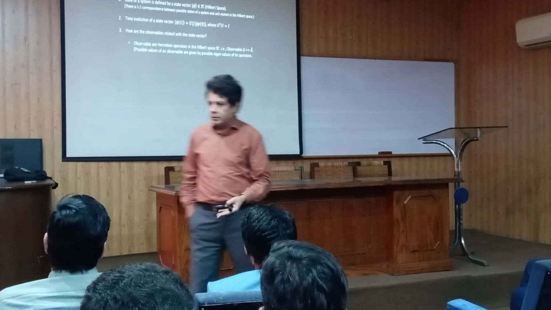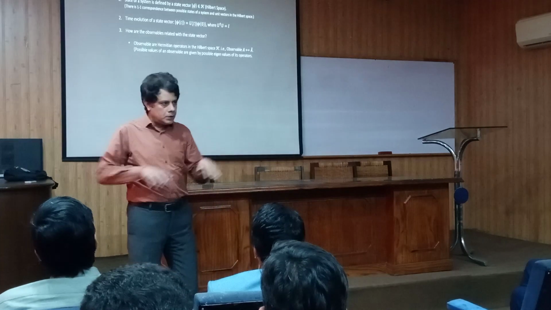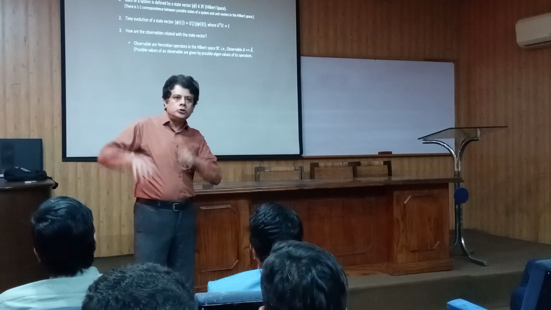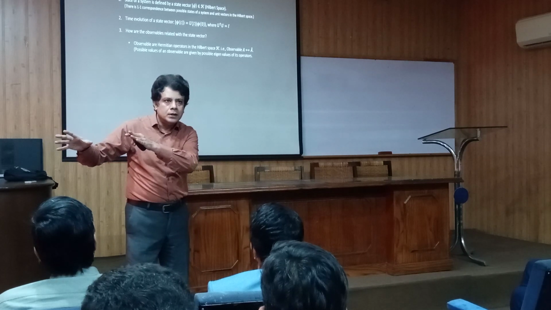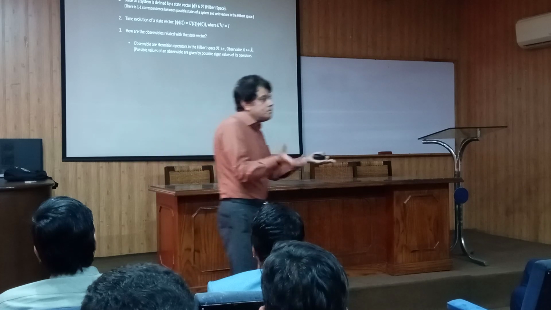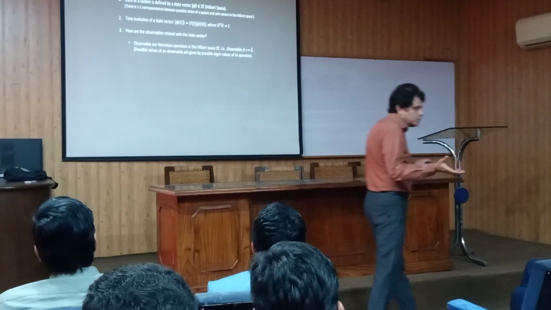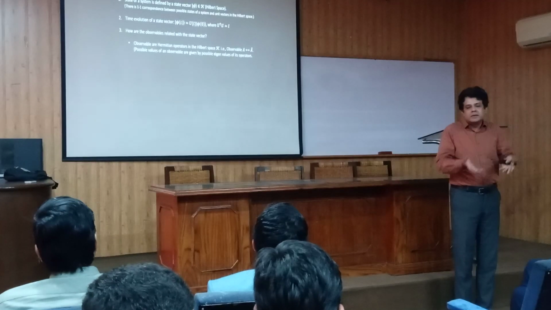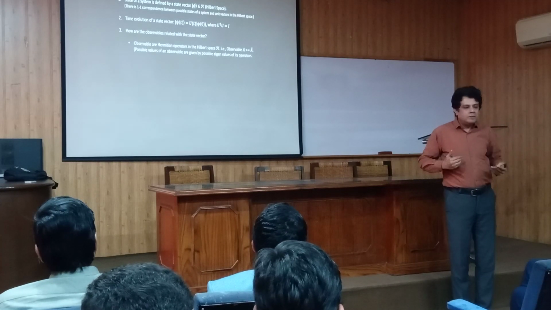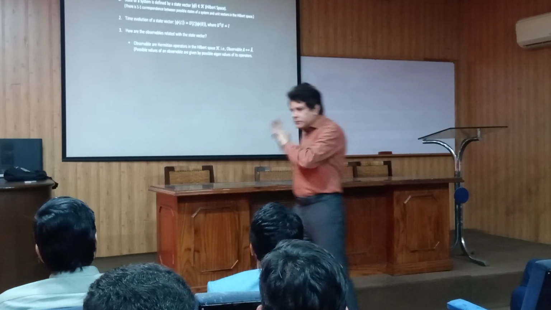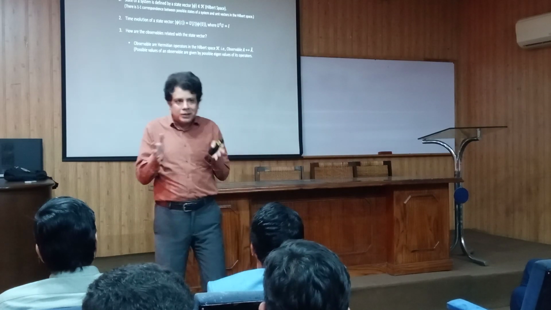So if there is an observable, corresponding to it you will have an operator, and if this operator has, say, only two possible eigenvalues, then only two possible values can be measured. For example, the parity operator has only two possible eigenvalues, +1 or -1. So that means if you measure the parity of the system, the result of measurement will be either +1 or -1.